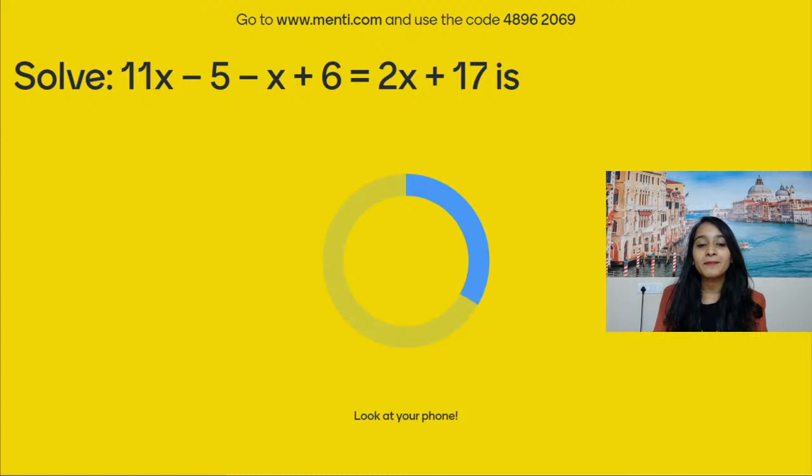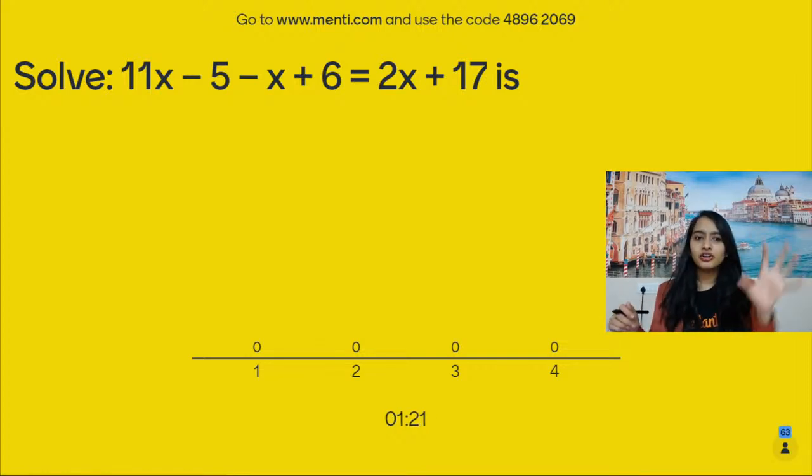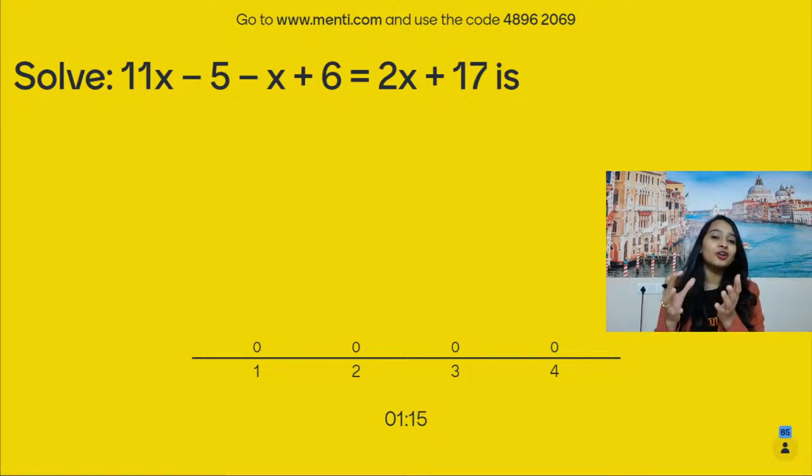11x minus 5 minus x plus 6 is equal to 2x plus 17. This is a very easy question, it looks big, but then simplify your left hand side. Add and subtract all your variables and constants together. Bring all the variables to your left hand side and all the constants to your right hand side. Divyanshi is already telling the answer, but is it right? Did you do it? Check the answer, bacha.